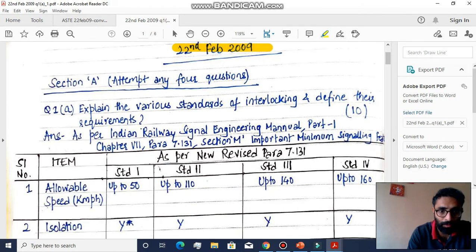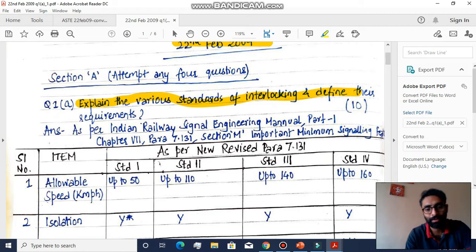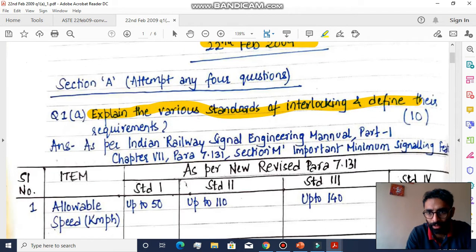Section A, attempt any 4 questions. Let's have a look at the first question: explain the standards of interlocking and define their requirement. All the solutions that I have made are from EDSET notes and from various manuals that are like a Bible for us. So you don't need to worry about the authenticity of the answers, right? Let's just go ahead and check out all the answers.